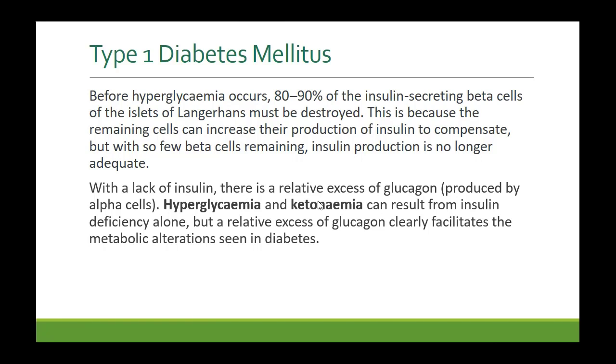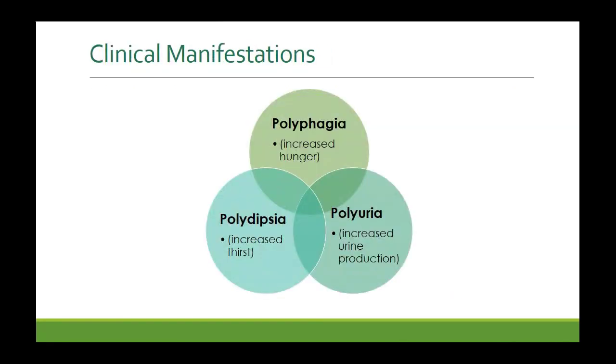So the metabolism shifts to lipids, fatty acids, and that leads to production of ketone bodies or keto acids. So this is called ketonemia, okay? And we'll discuss this later in detail. So these two can result from insulin deficiency alone, but when you have relative excess of glucagon, the situation becomes even worse, okay?